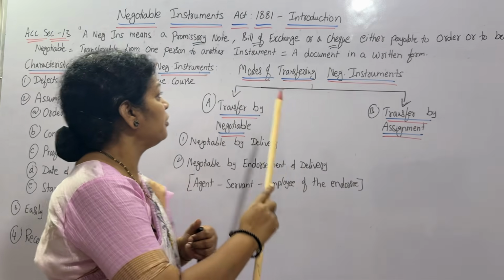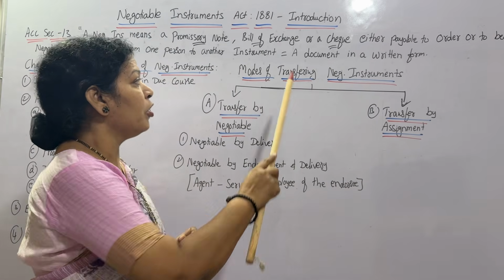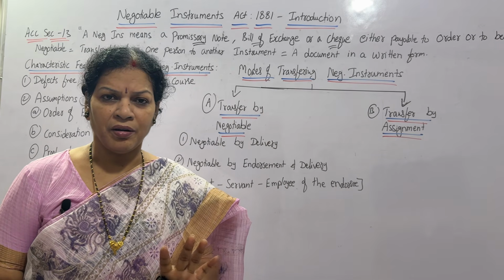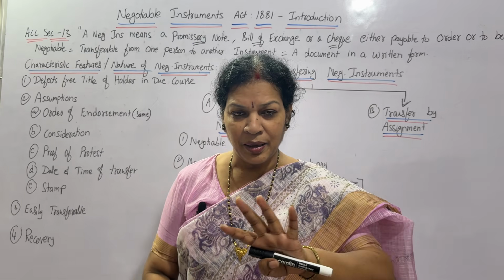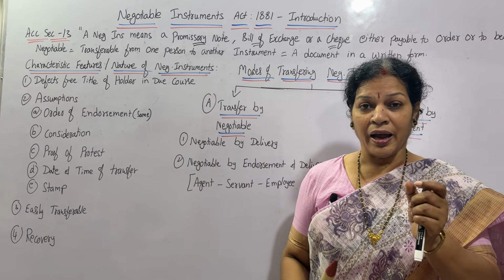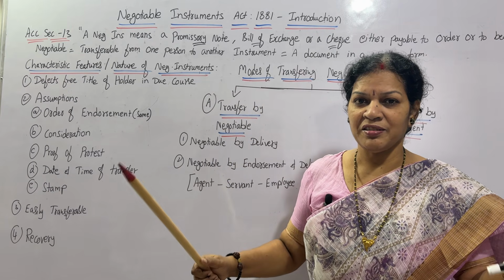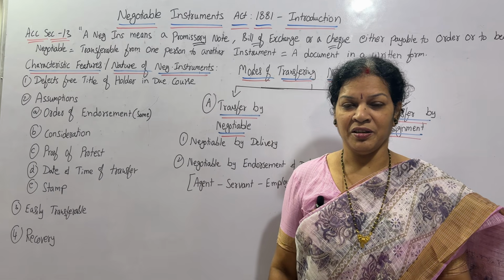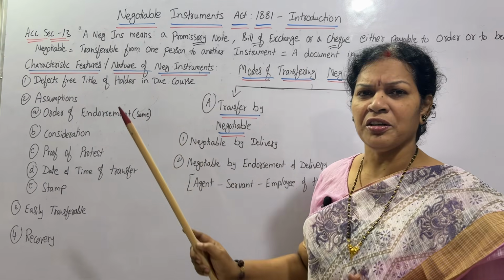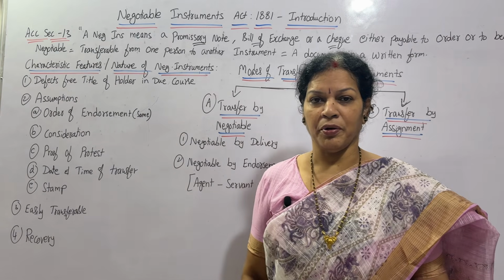Now instrument means a document in written form, that we say is an instrument. Altogether, negotiable instrument means something which is transferable from one person to another person, and it must be in document form. Then we can say it is a negotiable instrument. Now let's see the characteristics, or you can say features or nature, of this negotiable instrument. These are the main important points you have to remember.